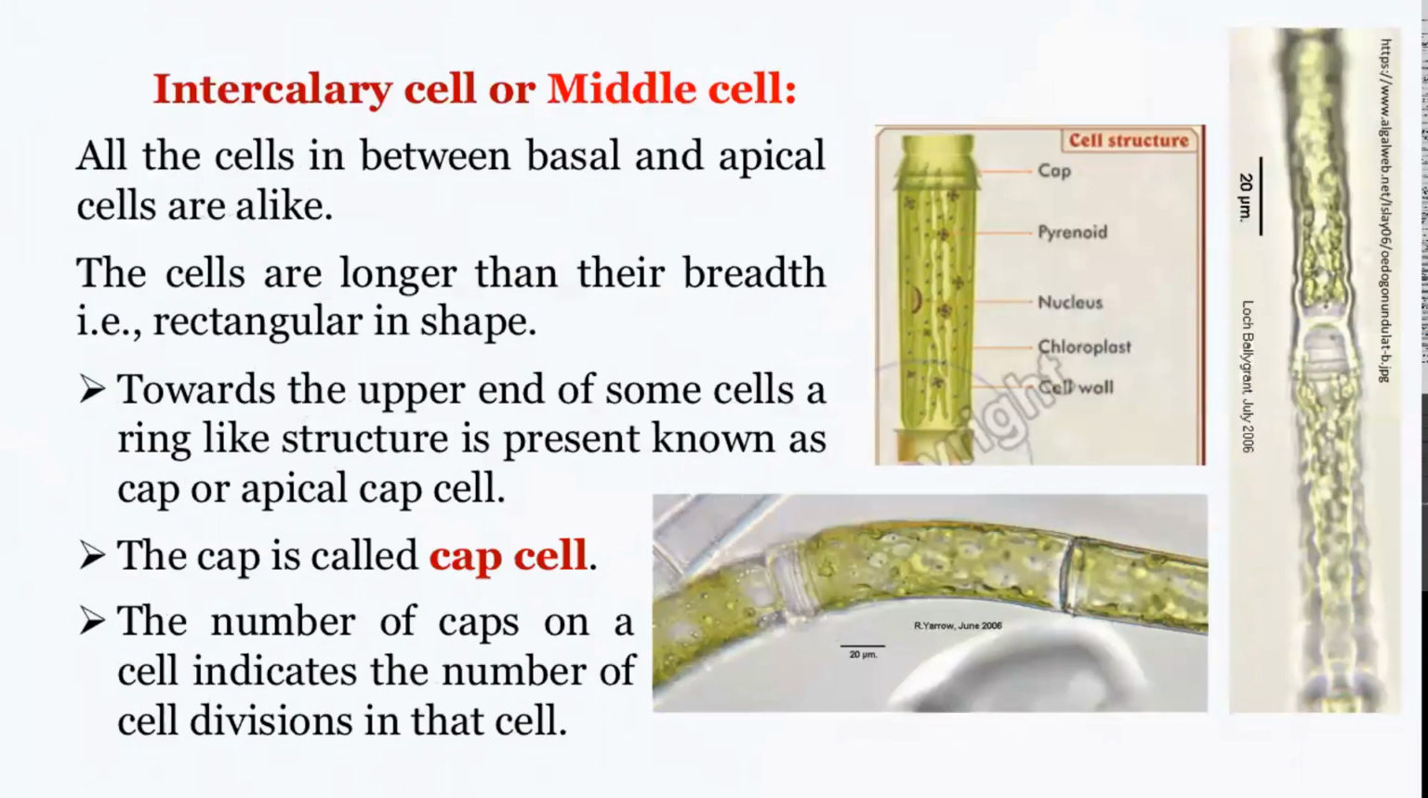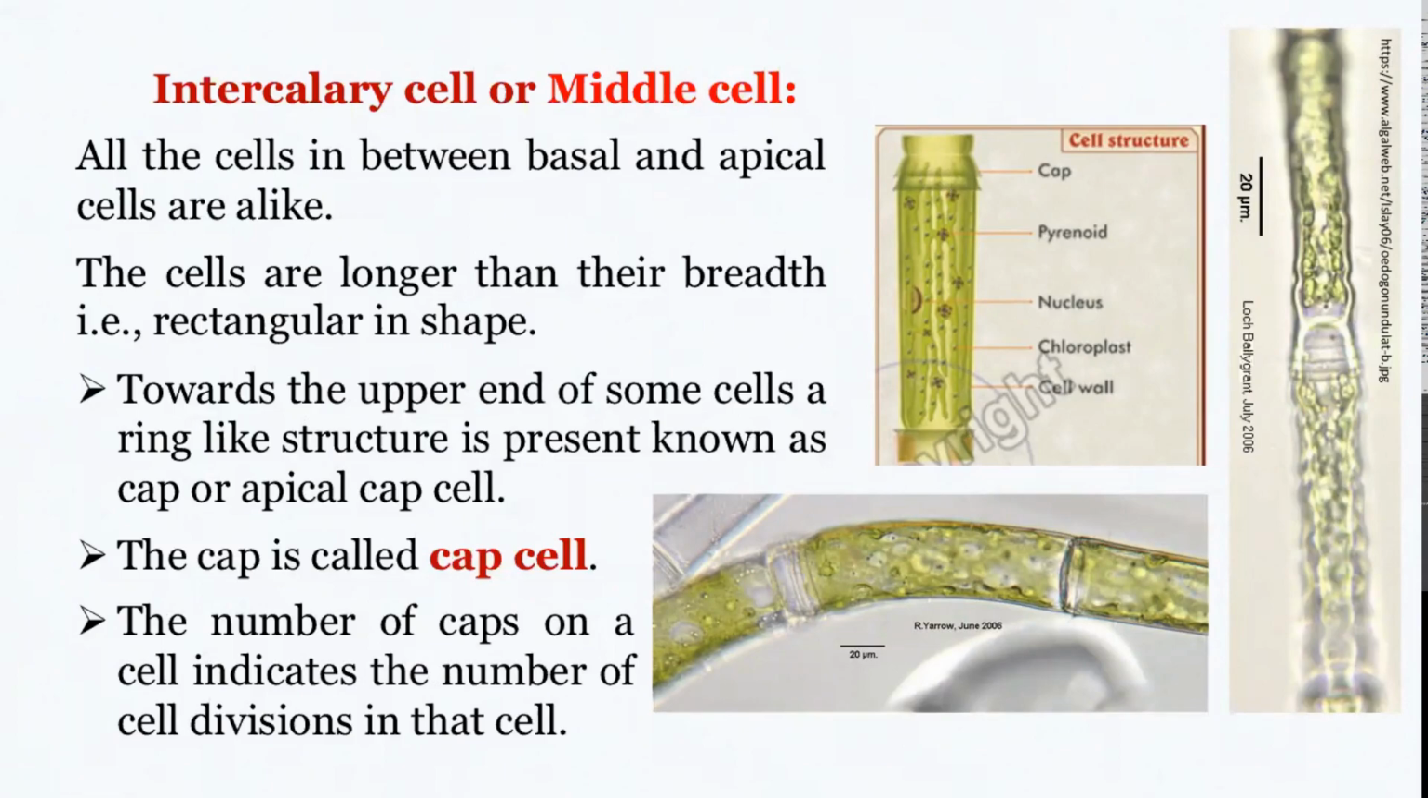The cells in between the basal cell and the apical cell are known as the intercalary cells or the middle cells, and most of them are longer than their breadth. That means they are rectangular in shape, as you can see over here, and towards the upper end of some cells, you can see some structures known as the caps, the apical caps. You can see over here in this picture, tiers of caps.